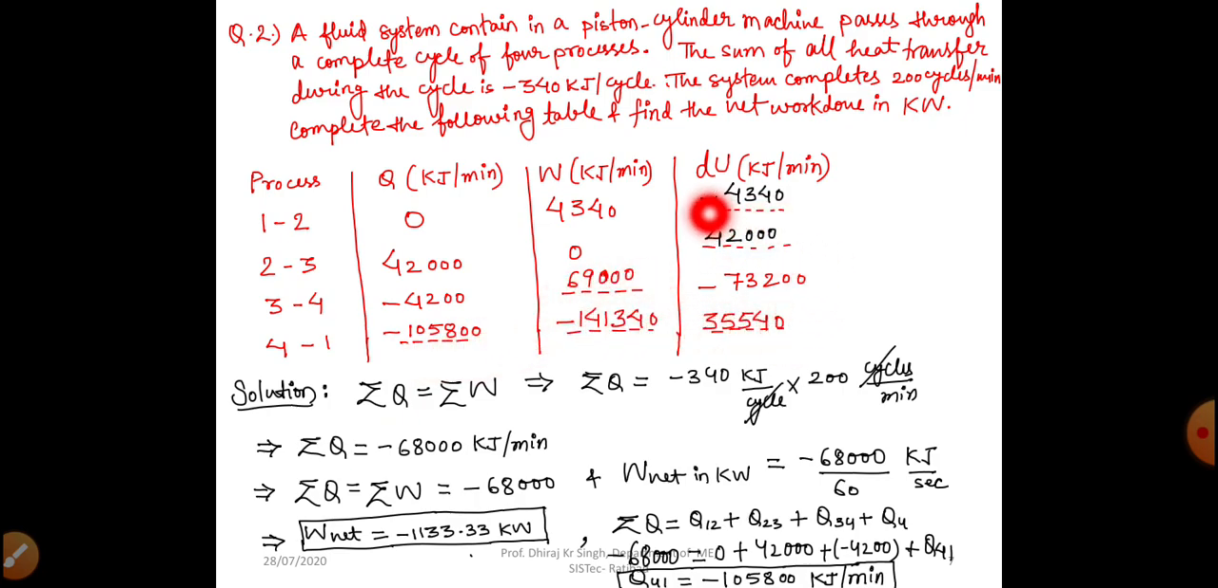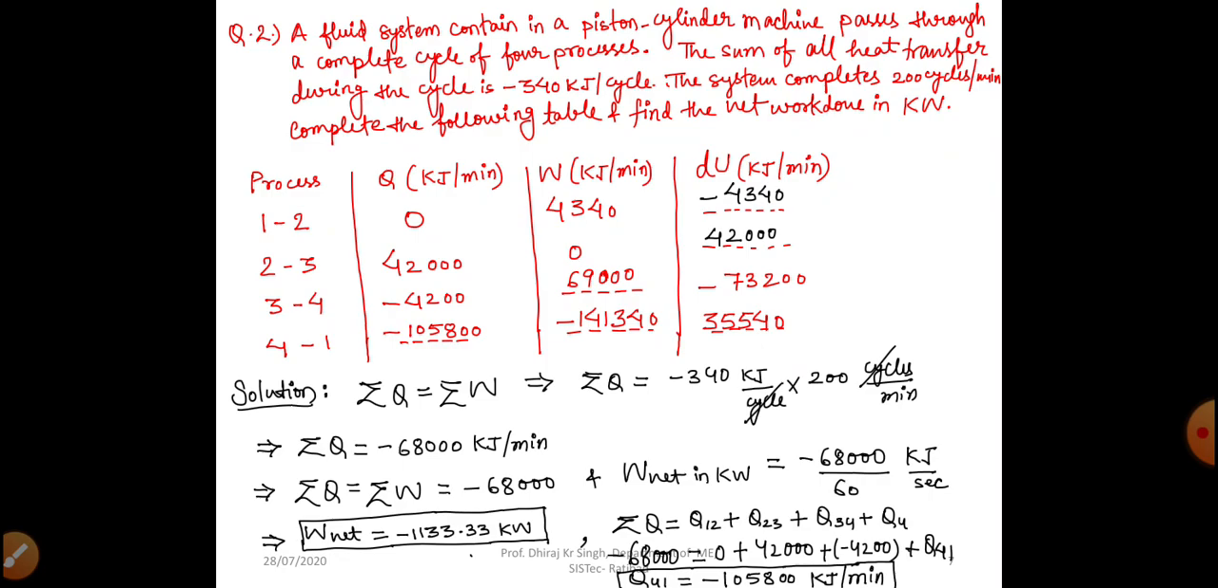This is not given in the question. The given values are these values: 0, 42,000, minus 4200, 4340, 0, and this minus 73,200. So the dotted values are the values which we have to find. They are the blank spaces. The values are not given here, right?